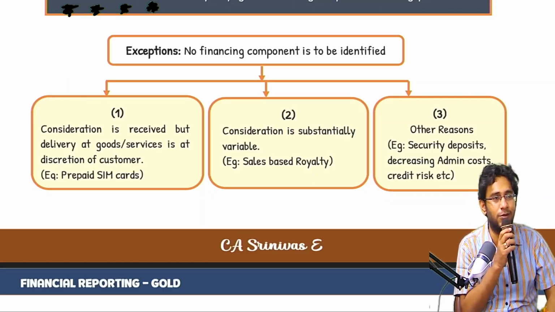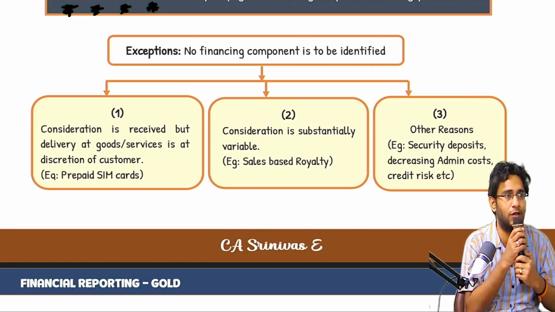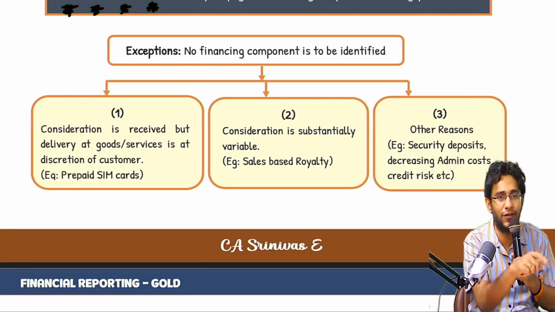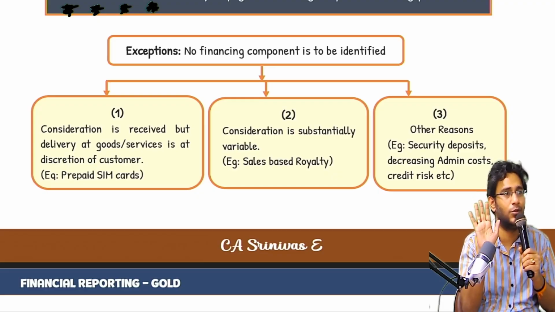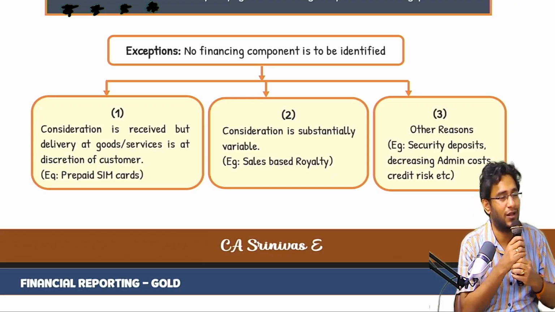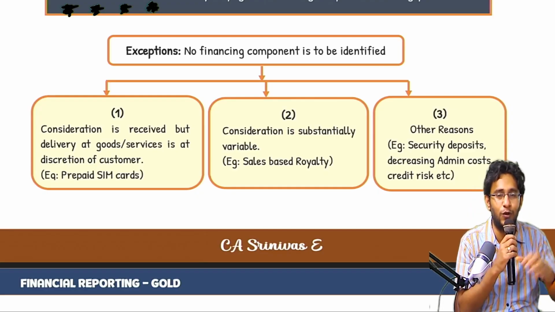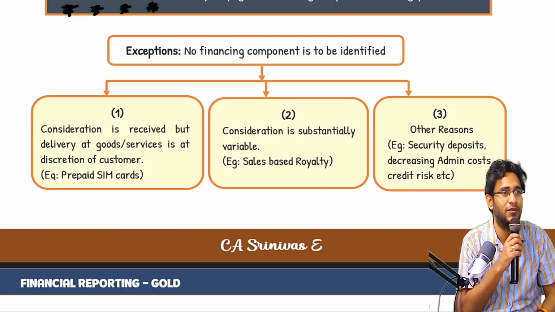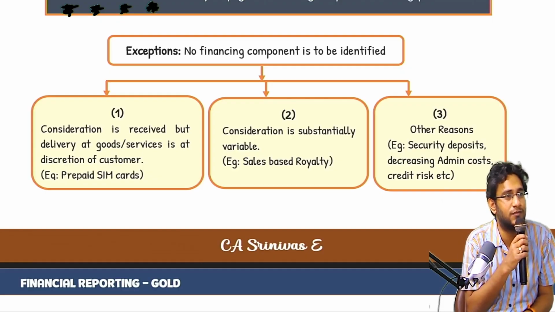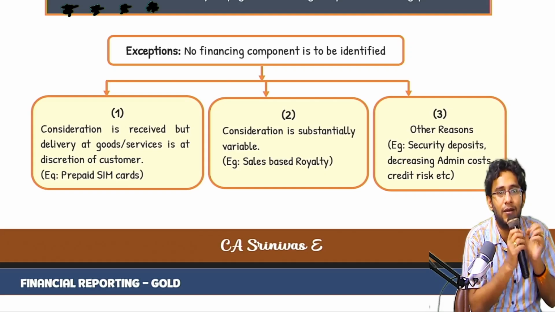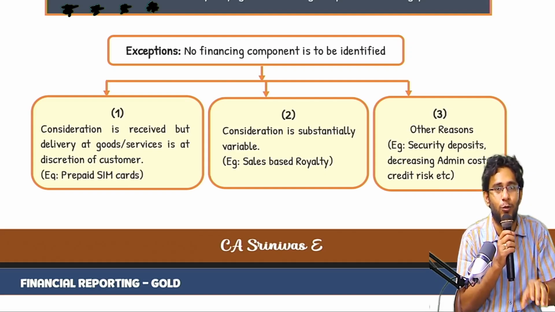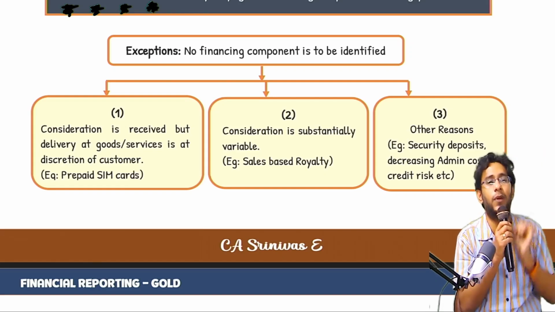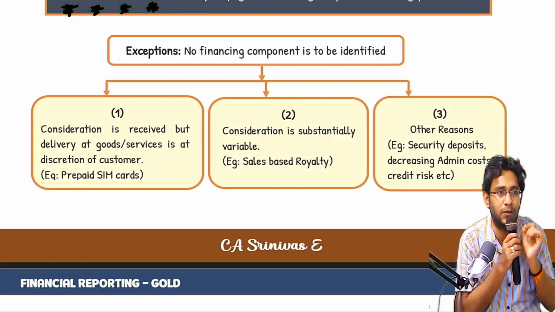Wait, customer will say, bring one independent party. He is saying that 20% work is over. Is it really over or not? Certify the work. Work certified, 20% done. Then I will tell the contractor that you are eligible for 2 crores, but I will pay you only 1.8 crores. Another 10% I will withhold. I will pay you this also when last bill I will pay. This is called as retention money.